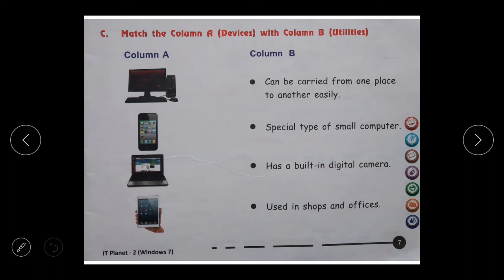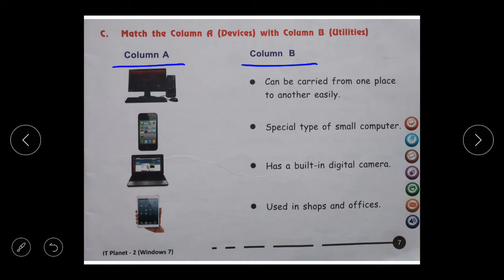Here children, we have two columns, column A and column B, and we need to match the devices with the correct answer given in column B. Before matching, let me tell you one thing, that we will not do this match the following by drawing the lines. We will do numbering here.